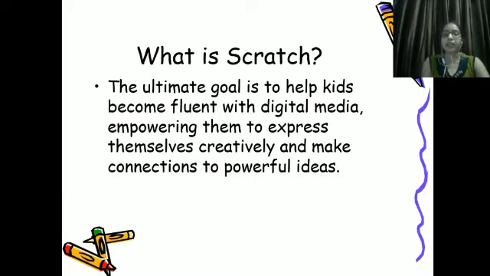Now, the ultimate goal. What is the goal? To help kids become fluent with digital media. This is the platform where you feel like you are playing a game. In more videos on Scratch, you will learn how to make games and how to make interactive stories. So you will enjoy that.